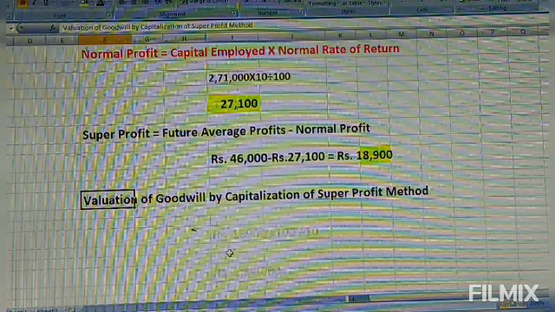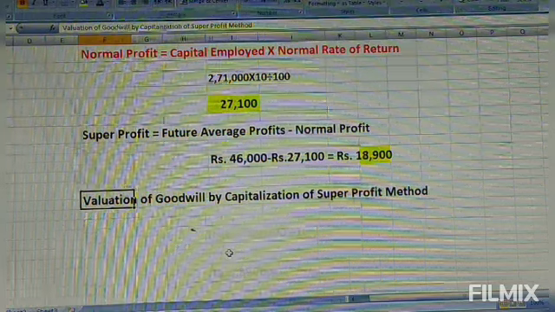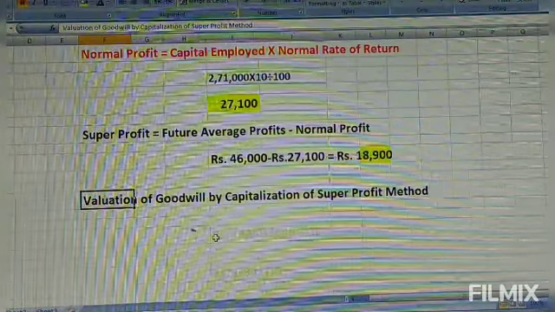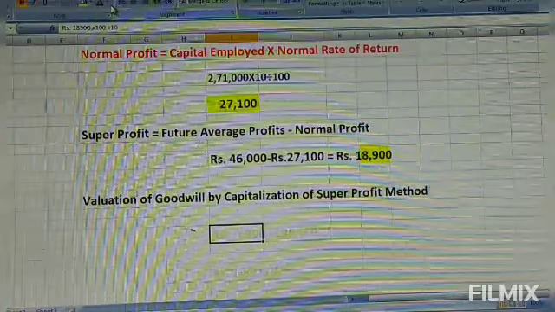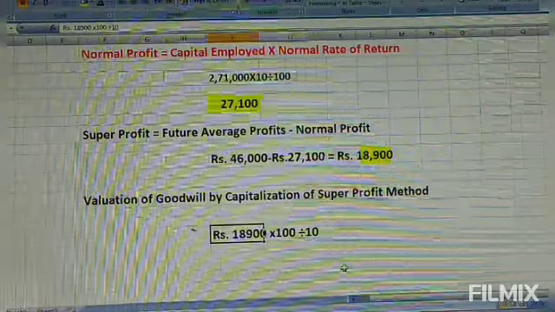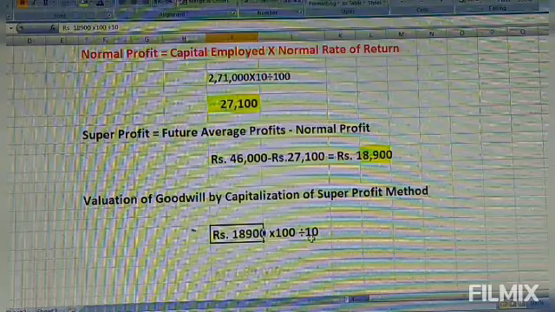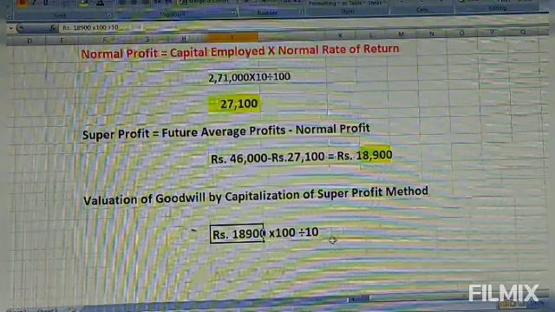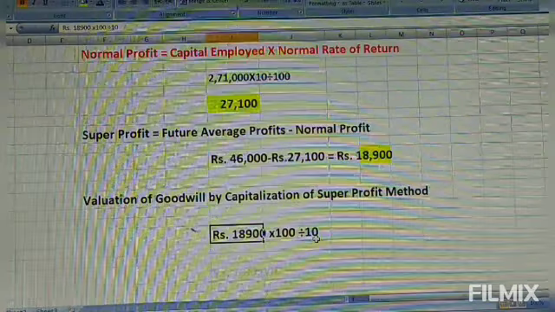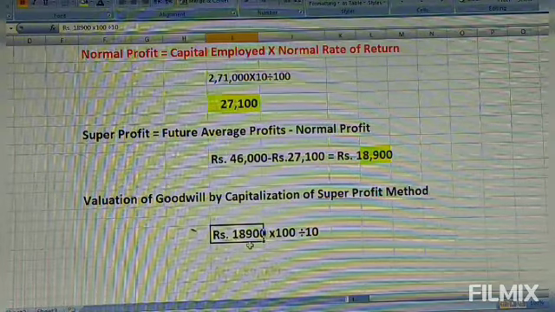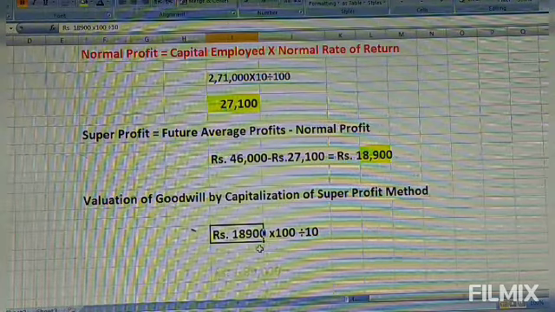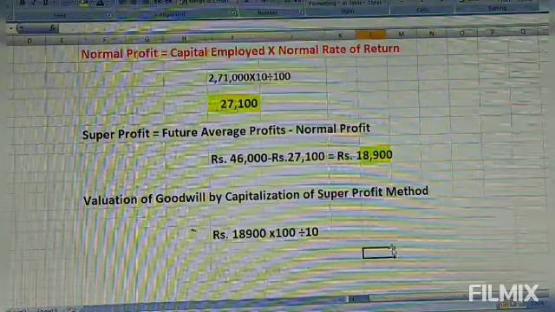Then what we have to do? We have to write the super profit first, 18,900. It must be multiplied by the reciprocal of 10%, that is 100 by 10. Let us write like that, rupees 18,900 into 100 by 10. Why is that? Because when 10 rupees is the return, 100 is the investment. So when 18,900 is the return, what is the investment? Like that we have to find out.